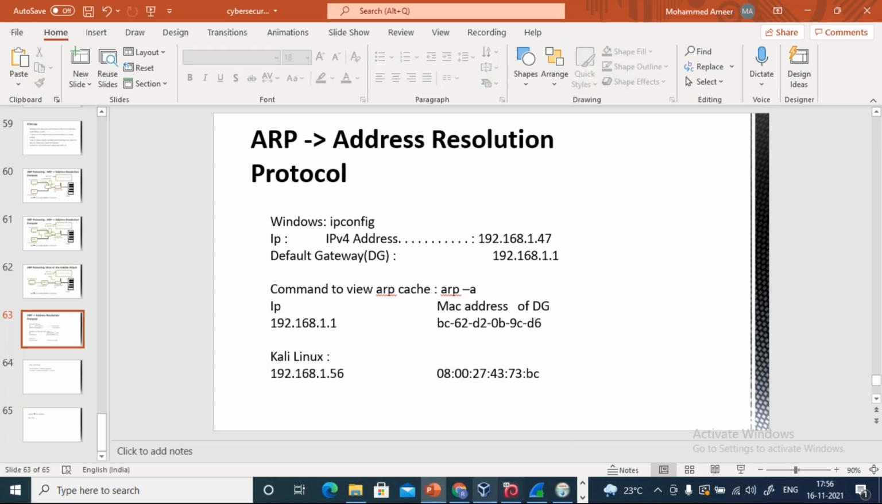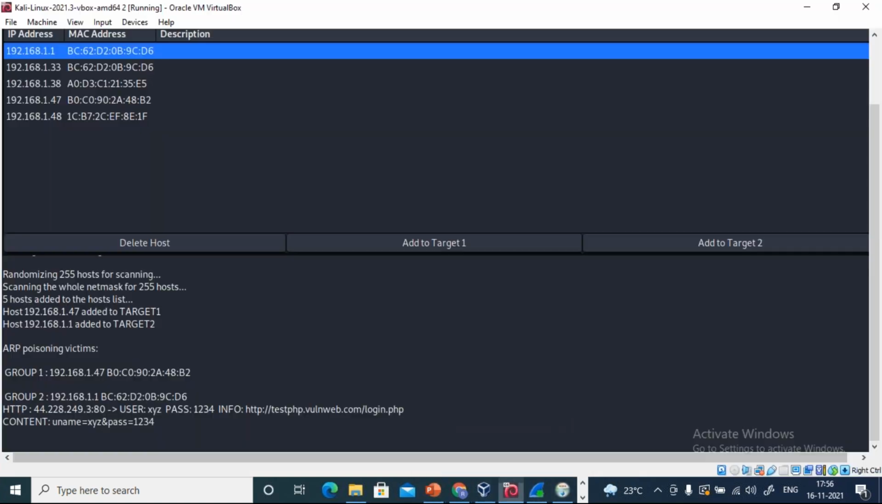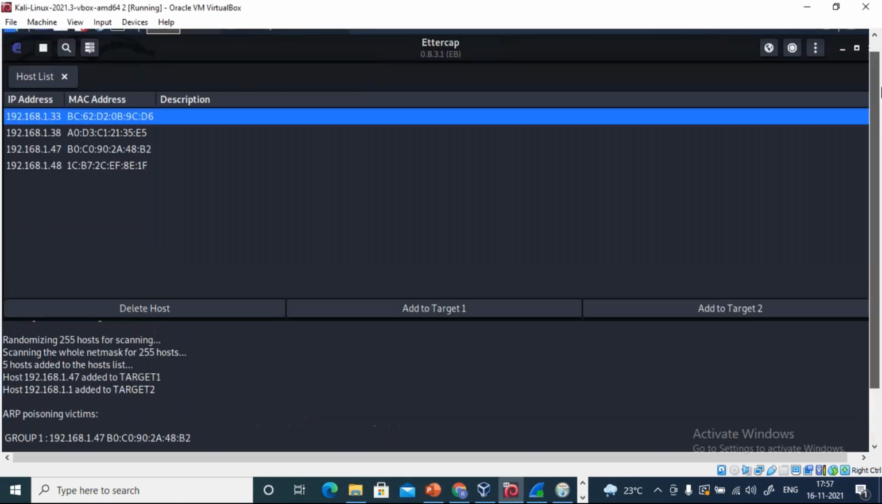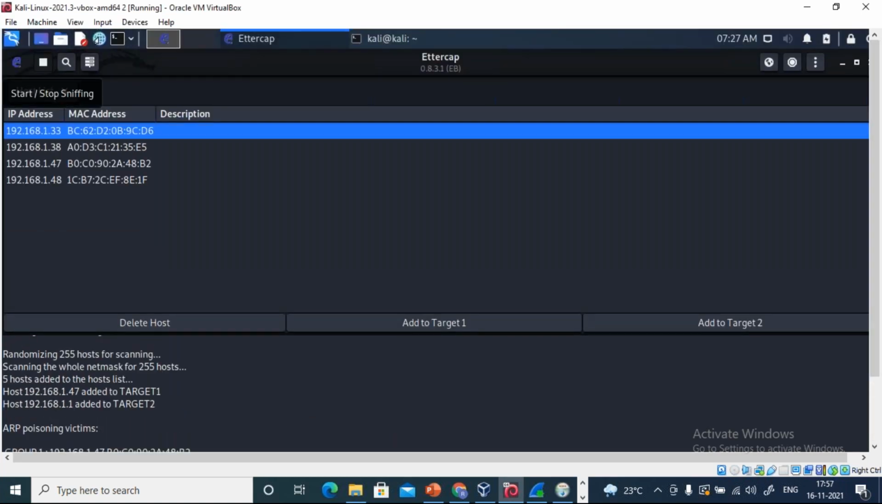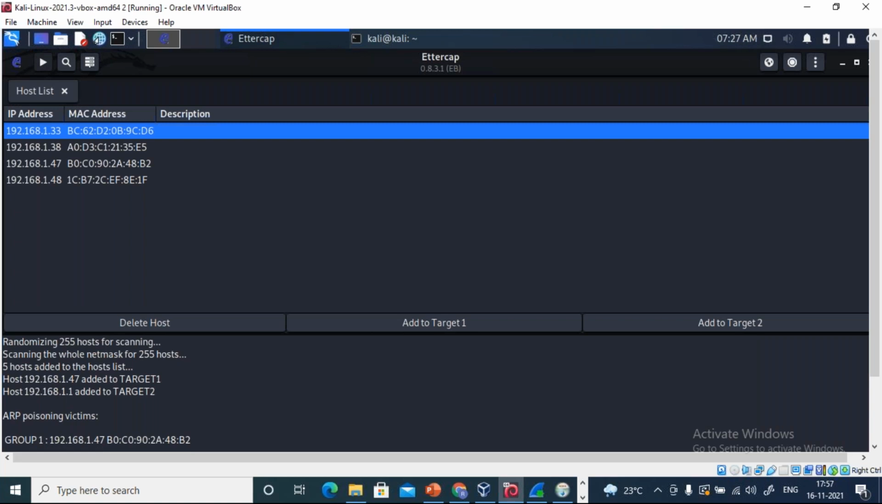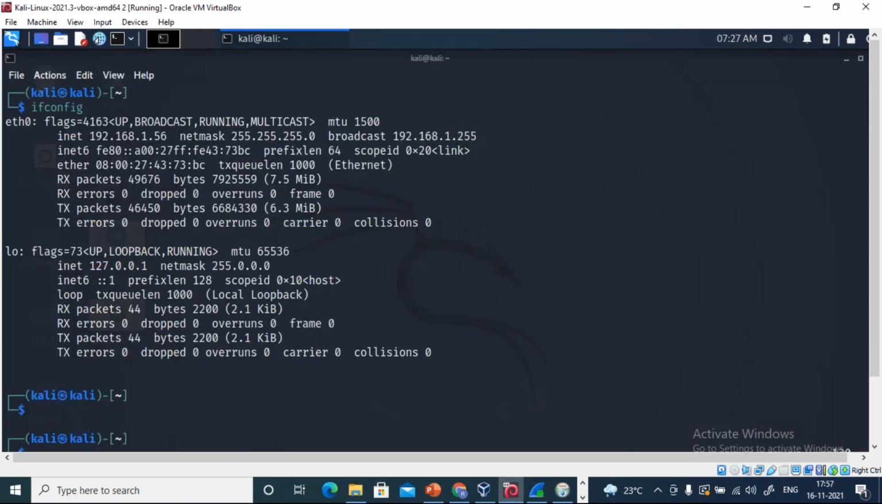How is he doing it? Using the Ettercap tool. You can observe when I open Ettercap. Now let's say I want to stop this and do it from the beginning. What I have to do is delete the host and stop the sniffing. The moment you stop the sniffing, you can observe it says unified sniffing was stopped. I'll close this. I've closed everything.